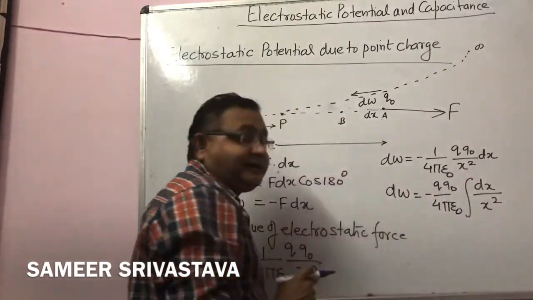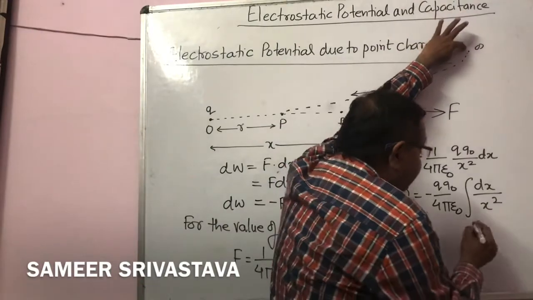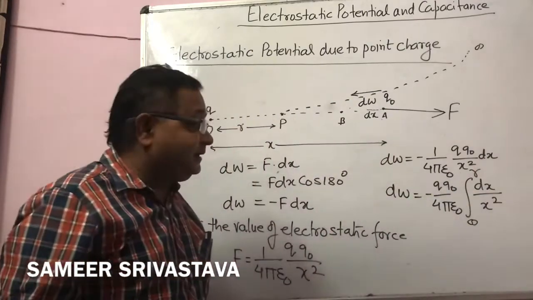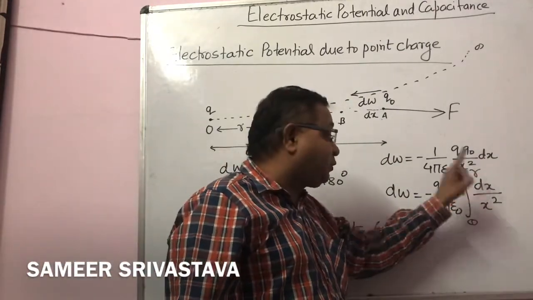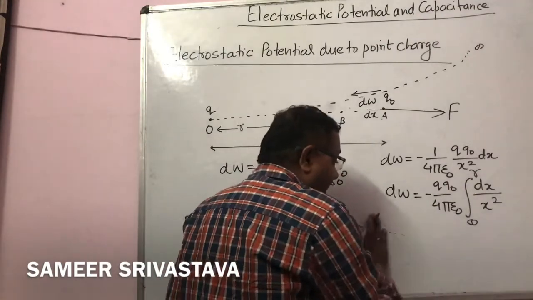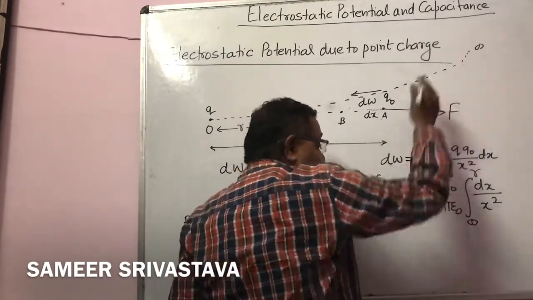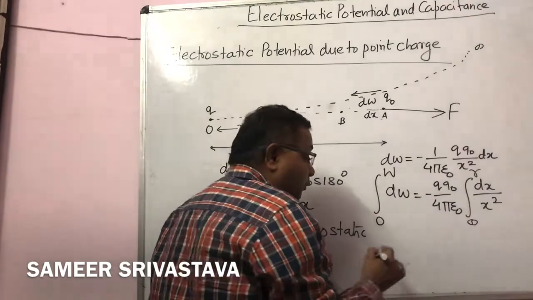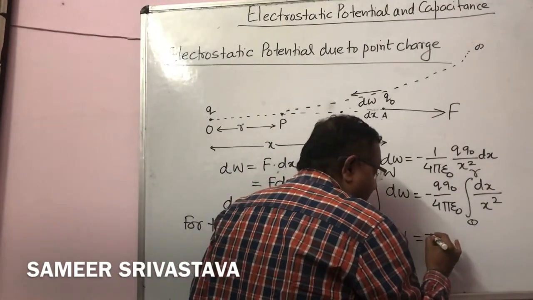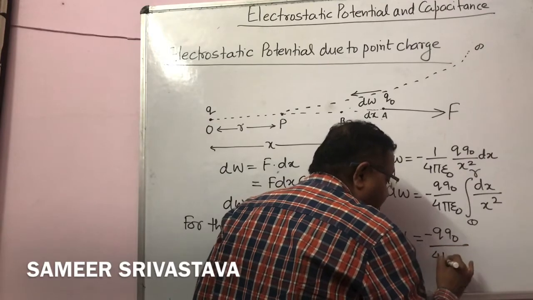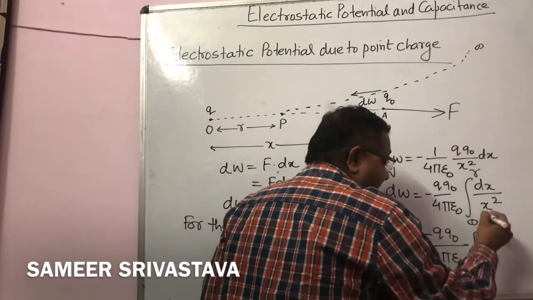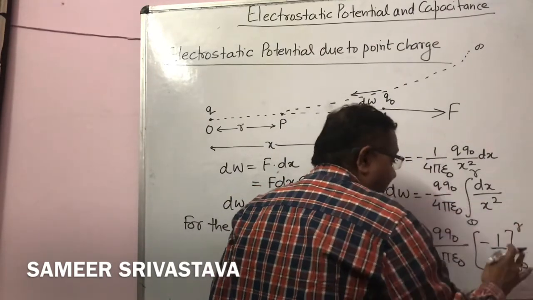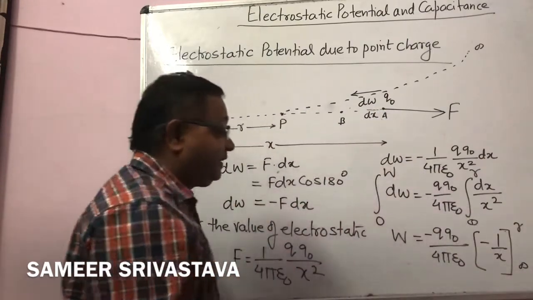Now, what is the limit for integration? The initial point is infinite, and the final point is at the distance of r. So our integration limit is from infinite to r. Now, integrate this. At the point infinite, what is the value of work done? 0. And at r the work done will be W. So we write W is equal to minus q naught upon 4 pi epsilon naught integration of 1 by x square, which is minus 1 by x, from infinite to r.